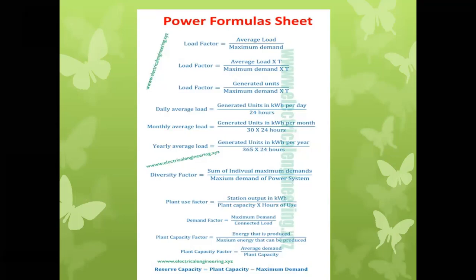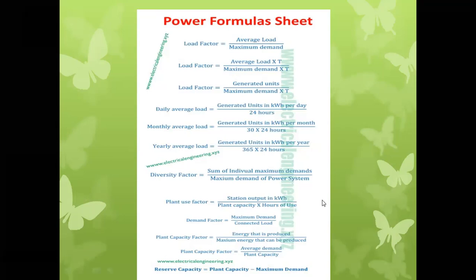Suppose we have a hydroelectric power plant generating 80 kilowatt per hour, the plant capacity is 50 megawatt, or 50 into 10 to the power of 3 kilowatt, and it is used for 18 hours; we can directly get the plant use factor. Demand factor, as we know, is the maximum demand to the connected load. It is easy, nothing much in that.